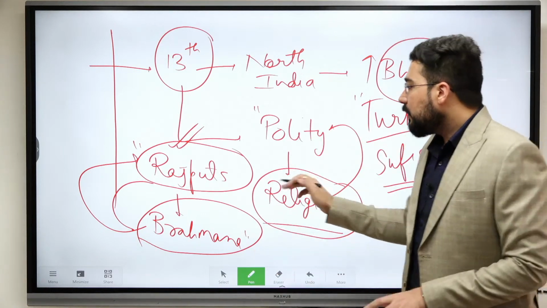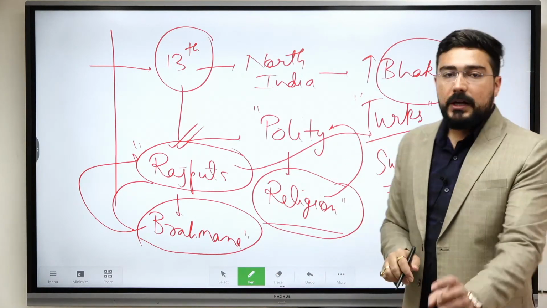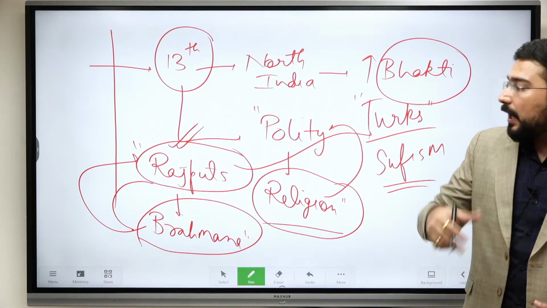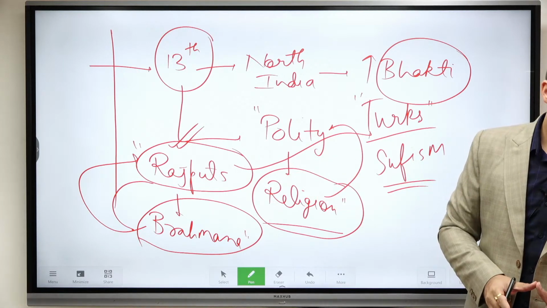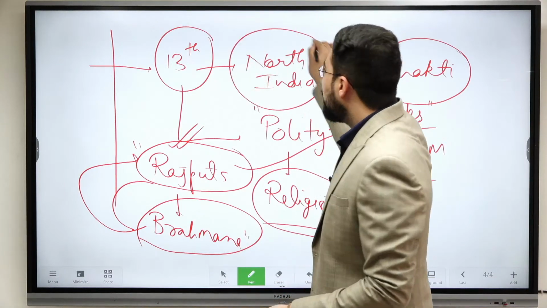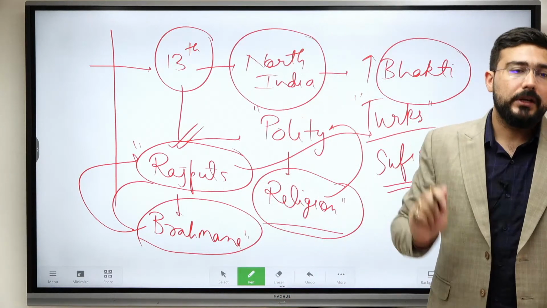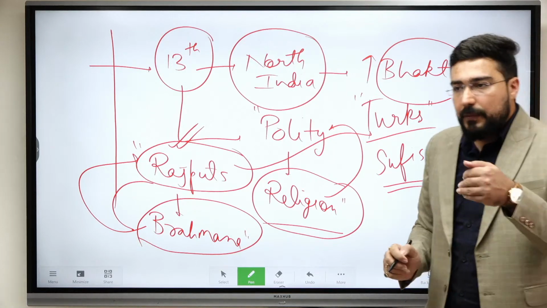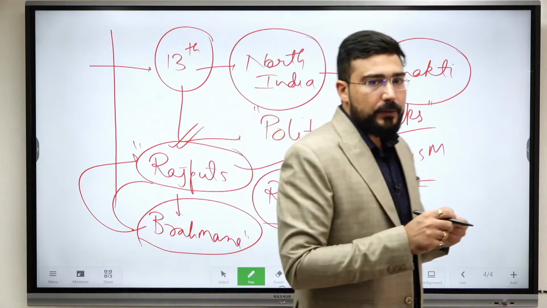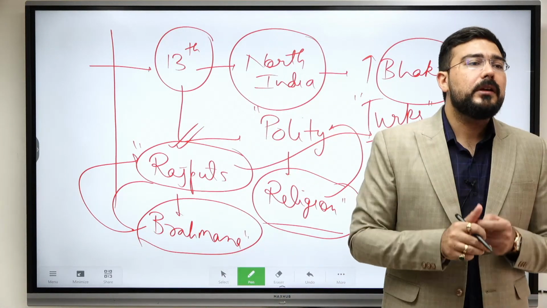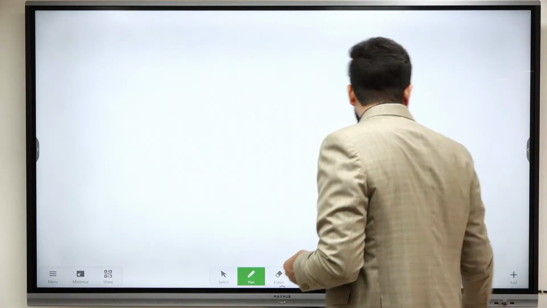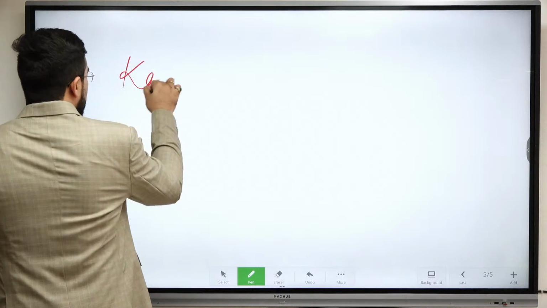Okay, so when the rule was replaced by the Turks, space became open. Now there was no political class giving direct patronage to Brahmanas. So space became open, and that's why Bhakti movement came to North India from South India. While talking about South India, there are certain states which are famous for this. One is Tamil Nadu. So the birth would be in Tamil Nadu. But the maturing phase comes in Karnataka.